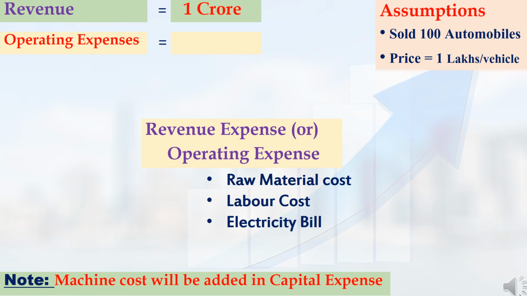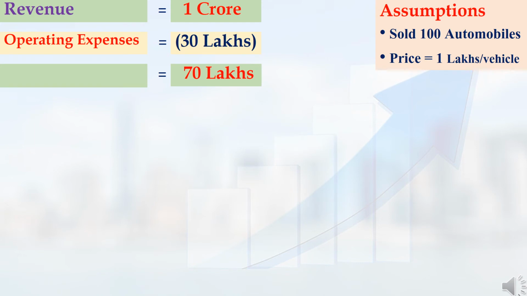For example, raw material cost, labor cost, electricity bill, and marketing expense all come under operating expense. In addition, the amount invested in research and development also comes under operating expense. But the company's machine cost will not come under operating expense; that will come under capital expense. Let me assume the operating expense of my company is 30 lakh rupees. So from the total revenue of 1 crore rupees, if I deduct 30 lakhs, I will get a balance of 70 lakh rupees.